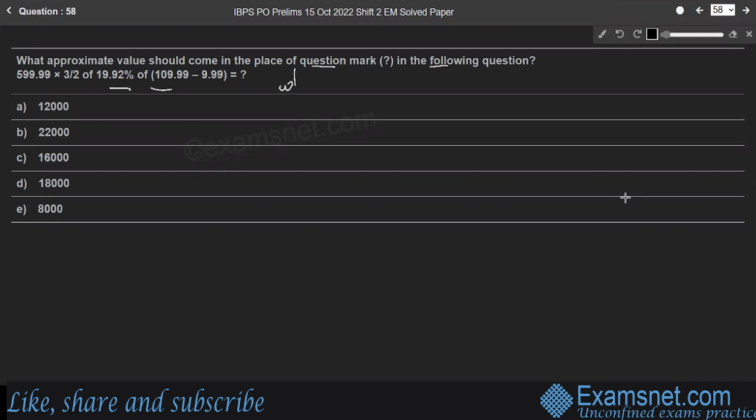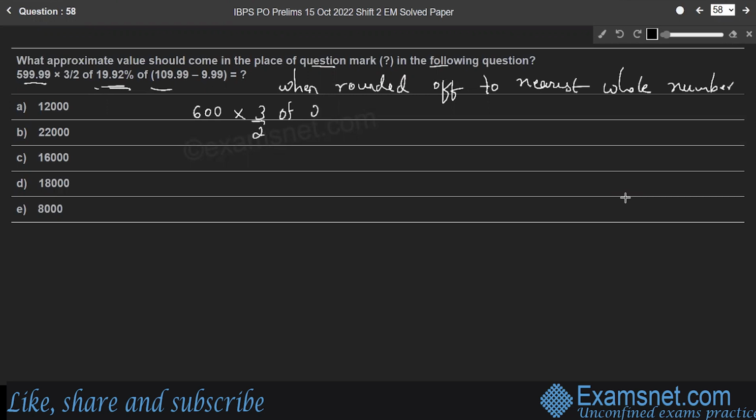So when rounded off to nearest whole number, the question becomes 599.99, its nearest value is 600, into 3 by 2 of 19.92, so nearest value is 20% of 109.99 minus 9.99. So its nearest values are 110 minus 10. Right? If you don't round off the numbers also, the difference will be the same, right?